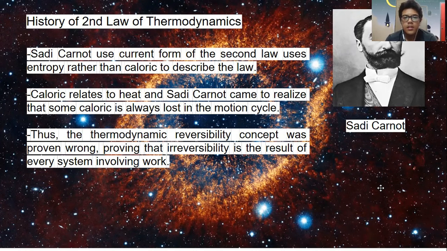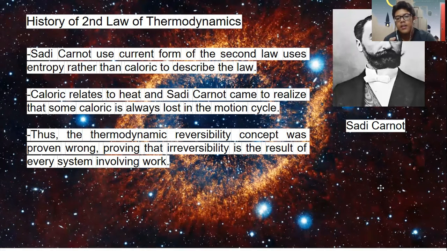Caloric relates to heat, and Sadi Carnot realized that some caloric is always lost in the motion cycle. Therefore, the thermodynamic reversibility concept was proven wrong, proving that irreversibility is the result of every system involving work.